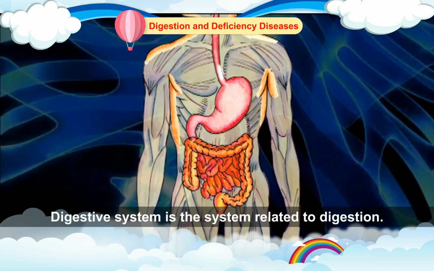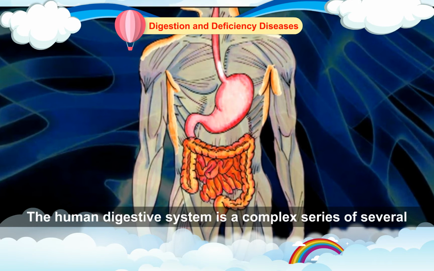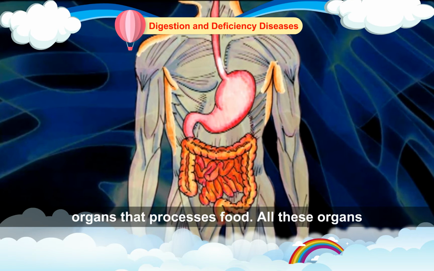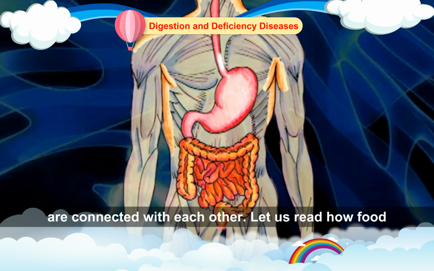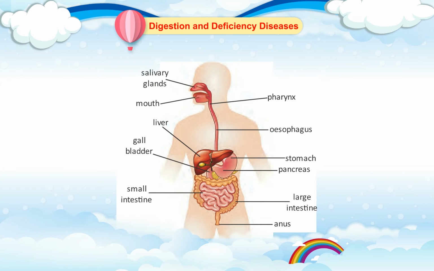Digestive system. Digestive system is the system related to digestion. The human digestive system is a complex series of several organs that processes food. All these organs are connected with each other. Let us read how food is digested in our body. Diagram. Salivary glands, mouth, liver, gallbladder, small intestine, pharynx, esophagus, stomach, pancreas, large intestine, anus.